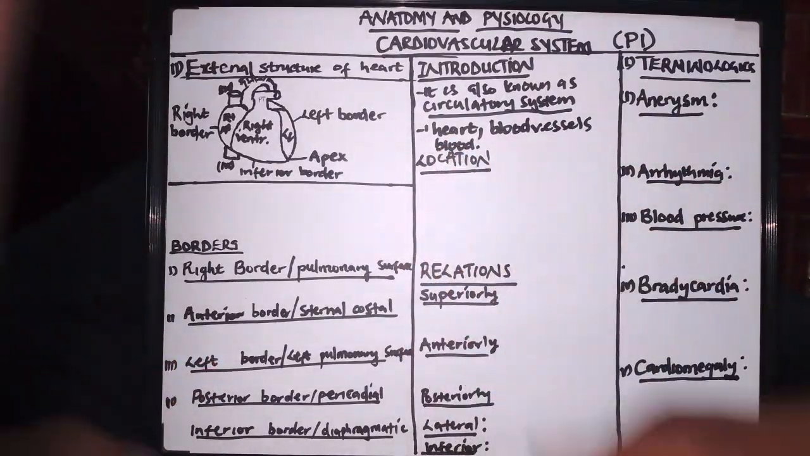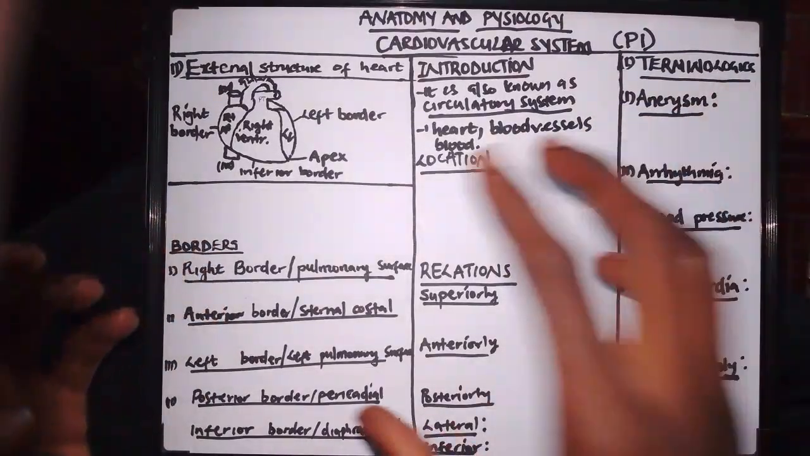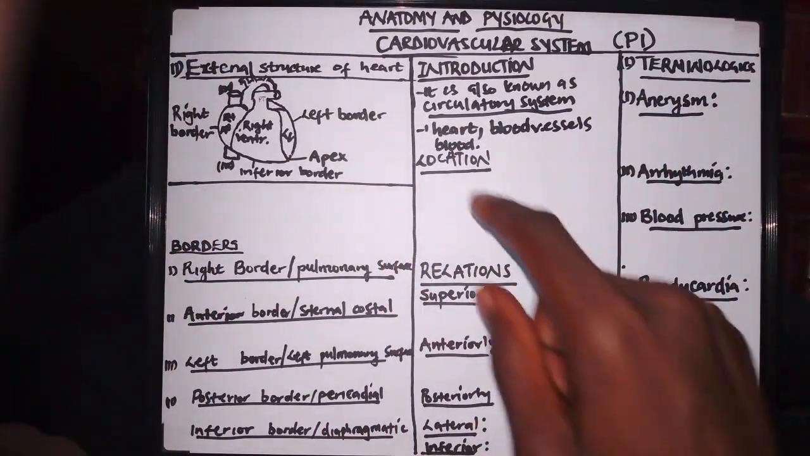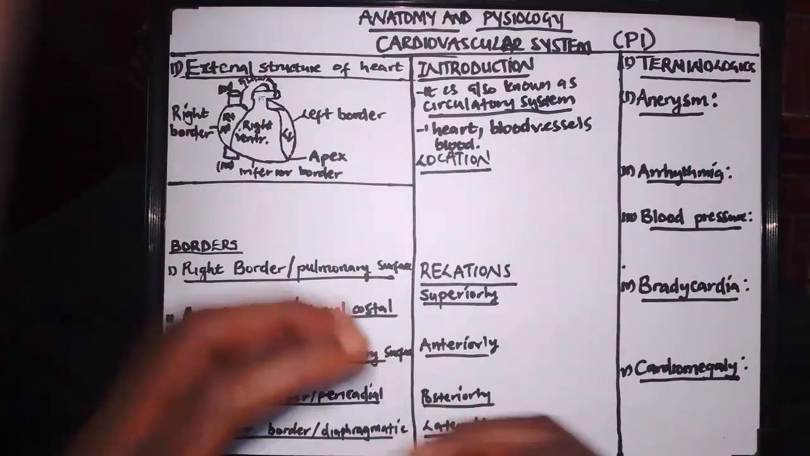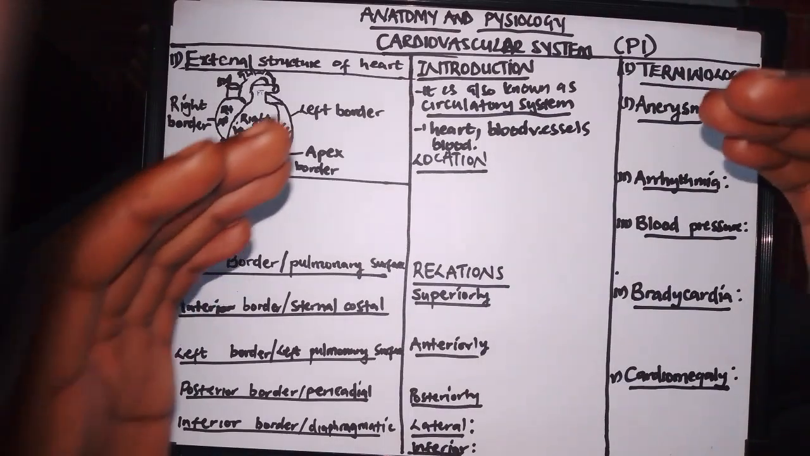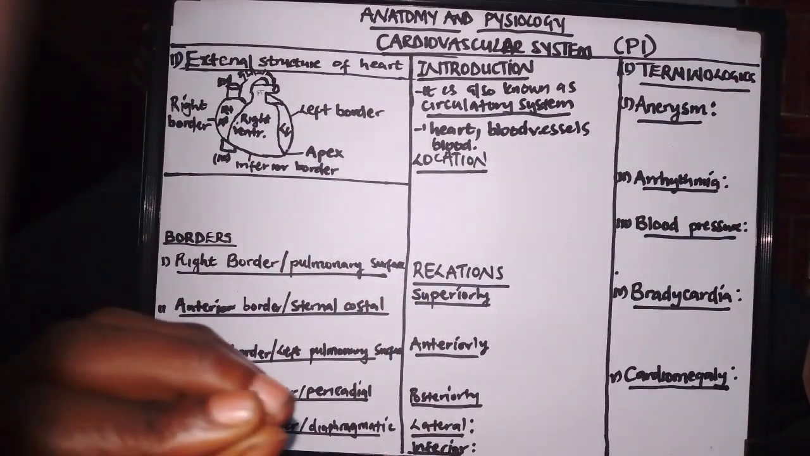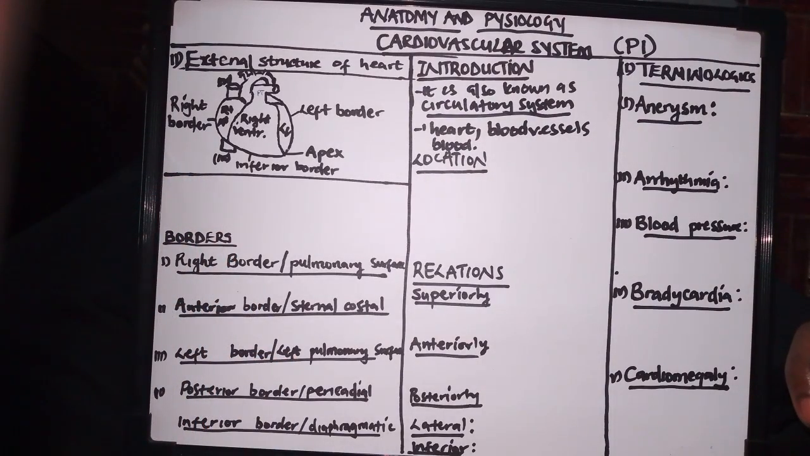We have the heart, which pumps the blood, and we also have the blood vessels, which carry the blood, and we also have the blood, which is the part being what? Pumped. So now we have known the introduction of the cardiovascular system, which is the circulatory system, and it consists of the heart, blood vessels, and also what? Blood. Next we are going to look at the location now.